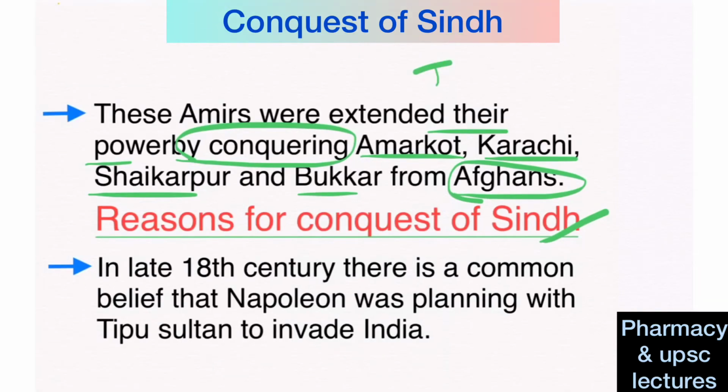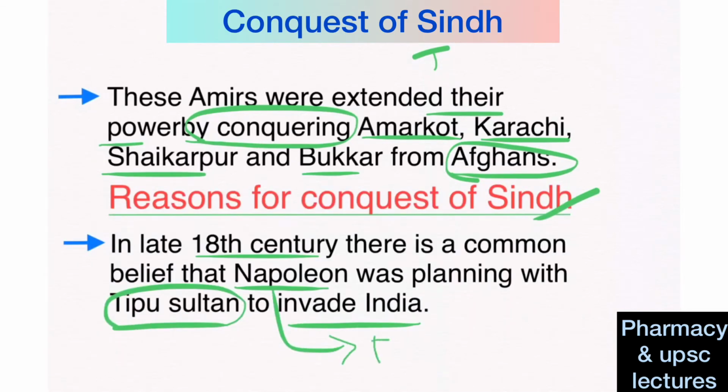So the first reason is that in the late 18th century, there was a common belief that Napoleon was planning with Tipu Sultan to invade India. Napoleon is from the French and Tipu is from Mysore, right? Already there were friendly relations between Tipu Sultan and the French, as I have discussed in the Conquest of Bengal.